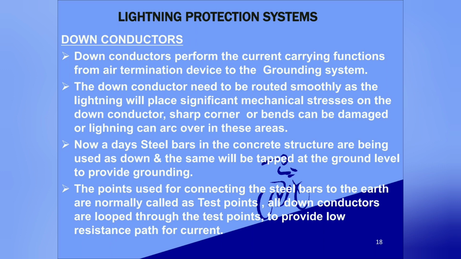Nowadays, steel bars in the concrete structure are being used as a down conductor, and the same will be tapped at the ground level to provide grounding. The points used for connecting steel bars to the earth are normally called test points. All the down conductors are looped through the test points to provide a low resistance path for the electrical current.